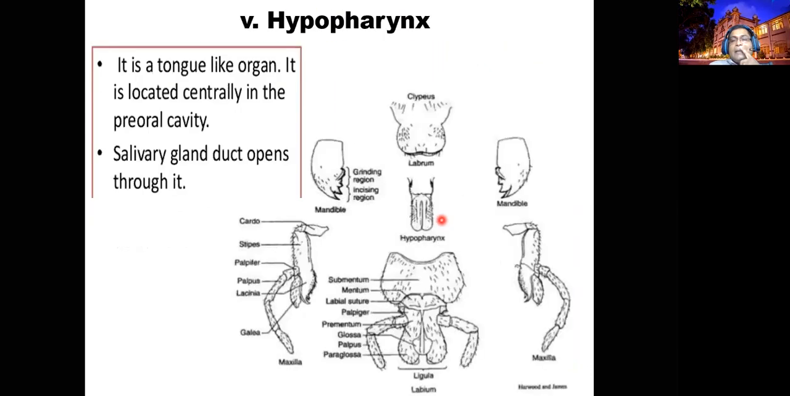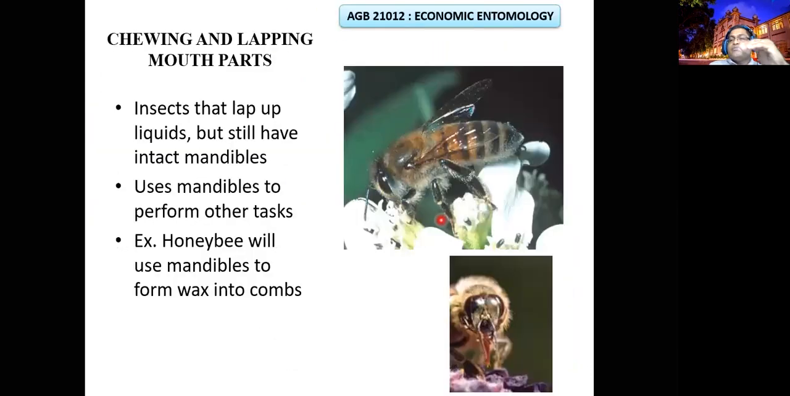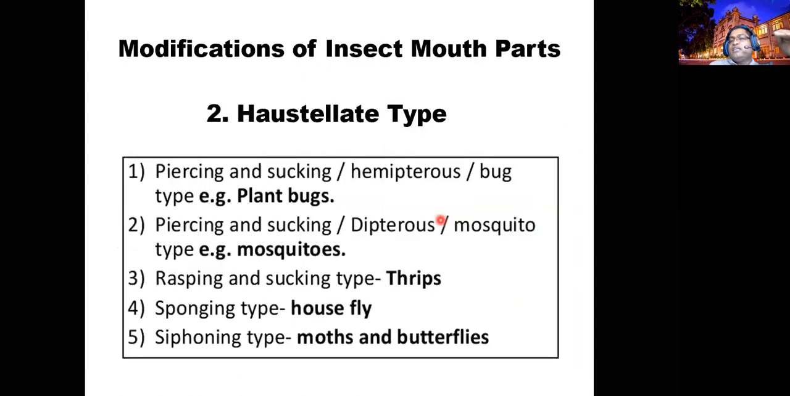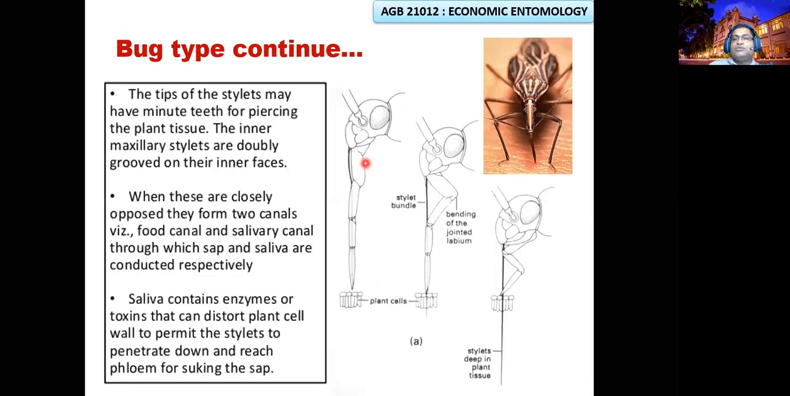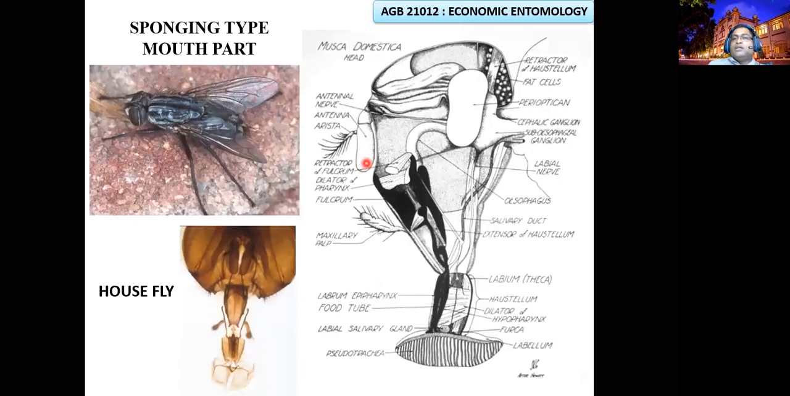Piercing and sucking, bug type. Piercing and sucking, mosquito type. Rasping and sucking, thrips. Sponging type, flies. Siphoning type, moths and butterflies. These are the basics of the mouth parts and mouth part modifications. I explained the modifications very clearly, so you can read from the slides. That's all for the mouth parts.